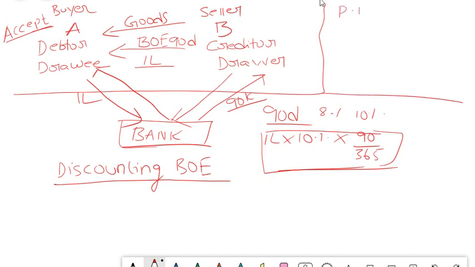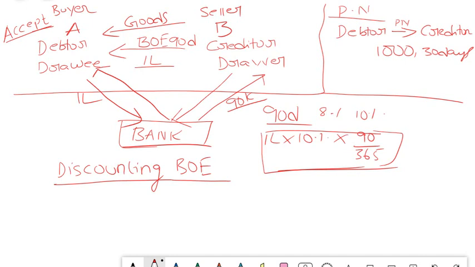In a promissory note, the debtor, one who owes the money, prepares a promissory note and sends it to the creditor. That means one who lends the money or one who sells the goods, saying that he has to pay 1,000 rupees and he will pay this money after 30 days. It will have a revenue stamp, and it will have the sign of the person who is preparing this promissory note.